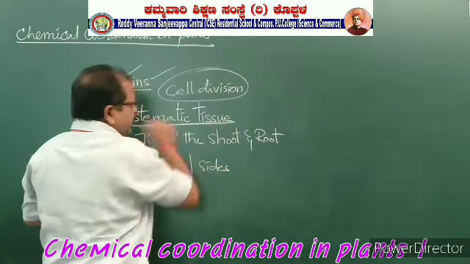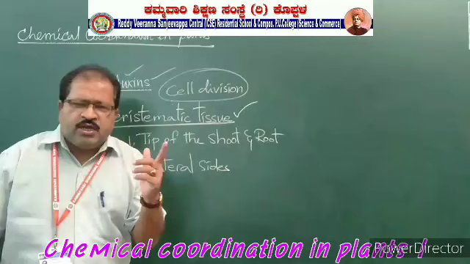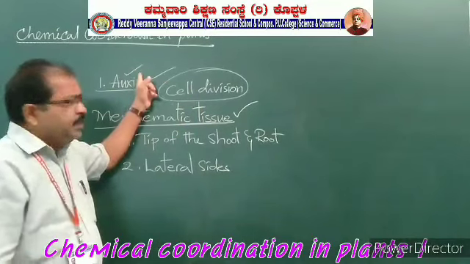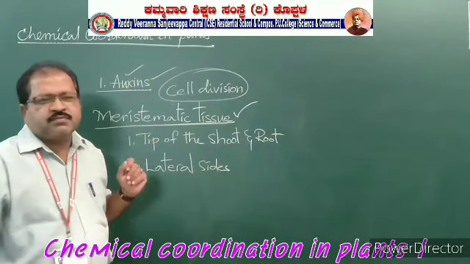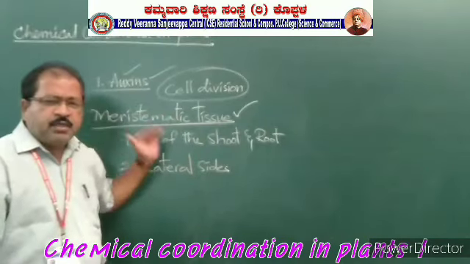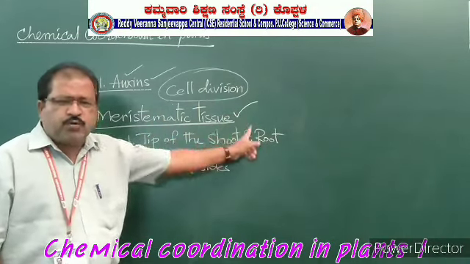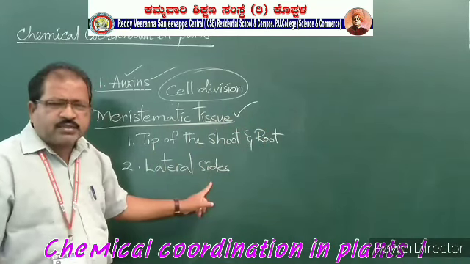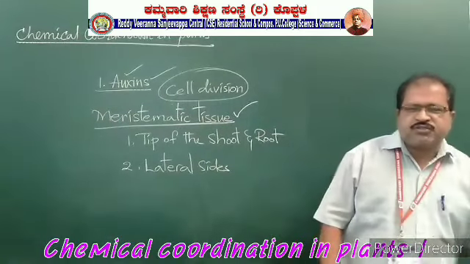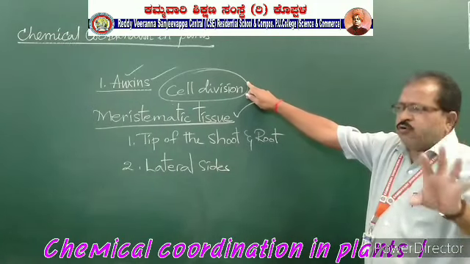This cell division will be taking place only in the meristematic tissue. Wherever the meristematic tissue is present in the plant body, there this cell division will be taking place. For this cell division, they need the hormone called auxins. So these auxins promote the growth and development in the plant at the apex of the shoot and root, as well as the lateral sides, and in between the vascular bundles. That cell division is what is called growth and development.